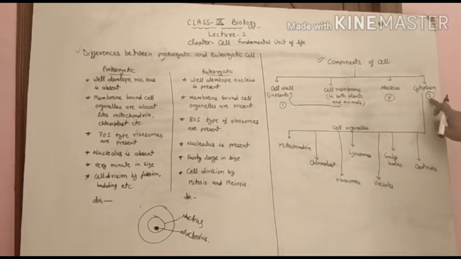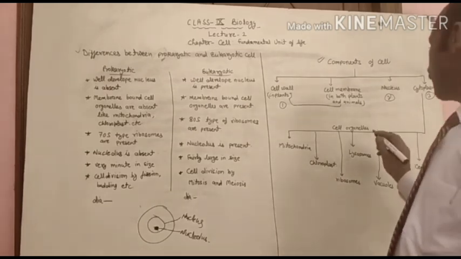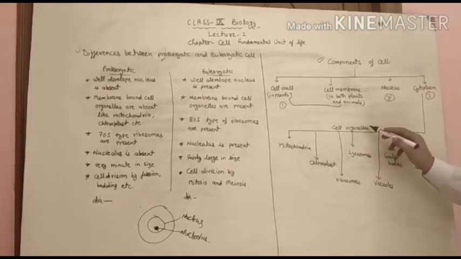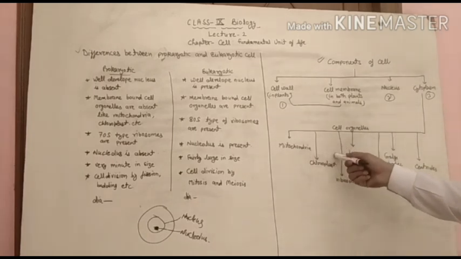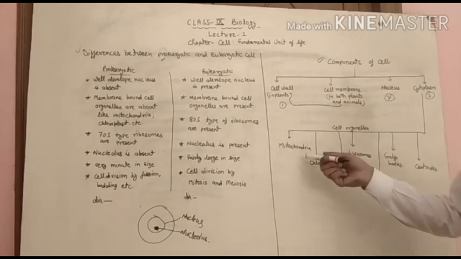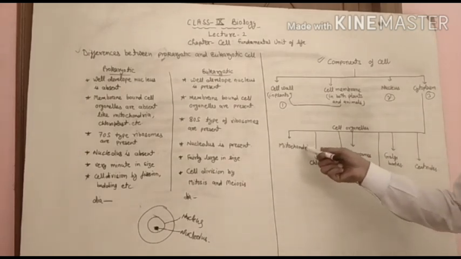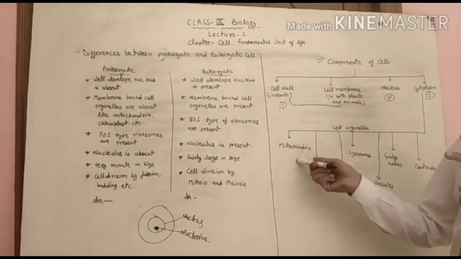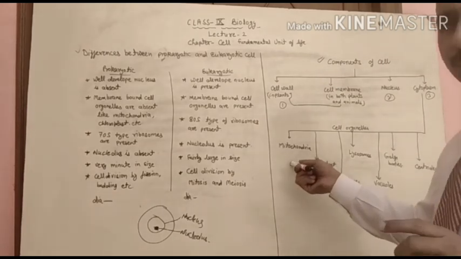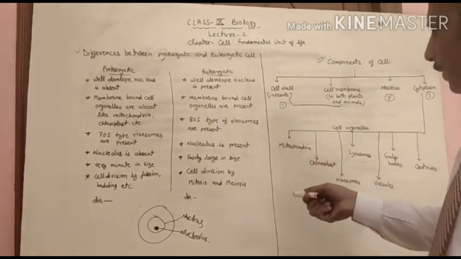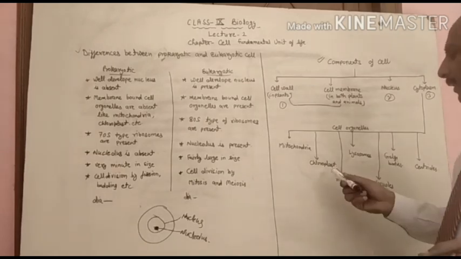Inside the cytoplasm, different cell organelles are present. They are all written here. The first one is mitochondria. It is present in both plants and animals and it produces energy. We will discuss it in detail.